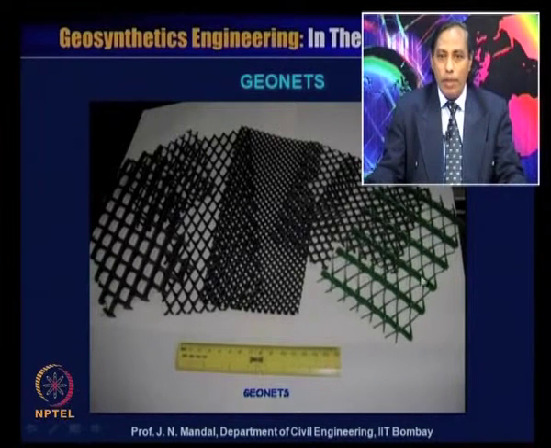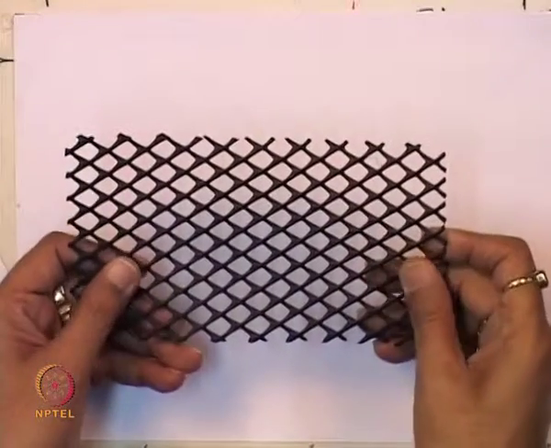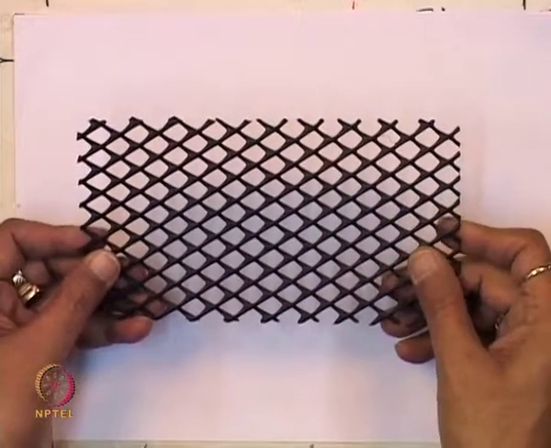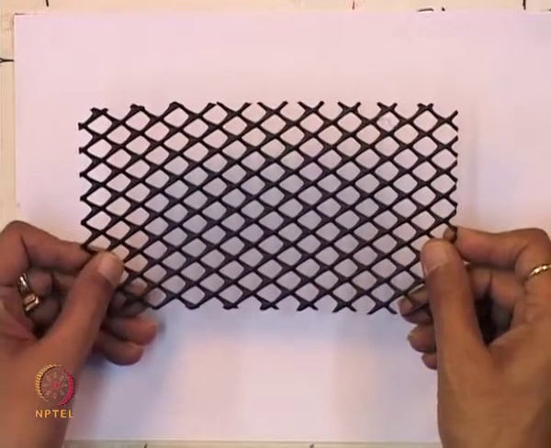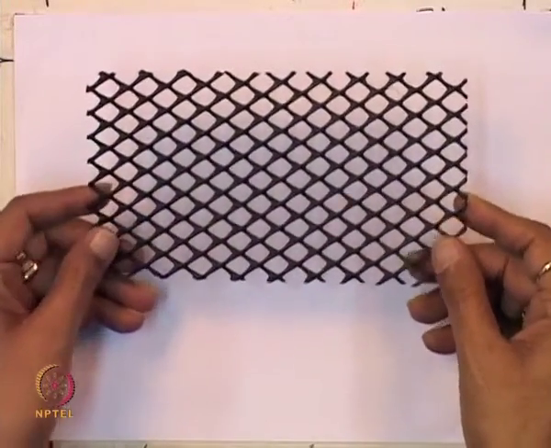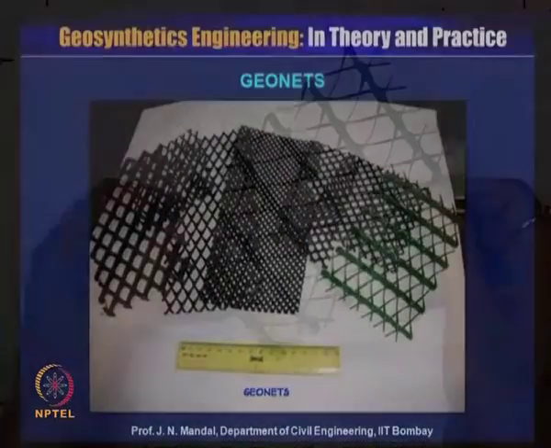There is also a triaxial type of geonet. This is triangle, with very high flow. So this is a kind of geonet material, you can see. If it is a two dimensional geogrid and you need more flow, you can use maybe this.